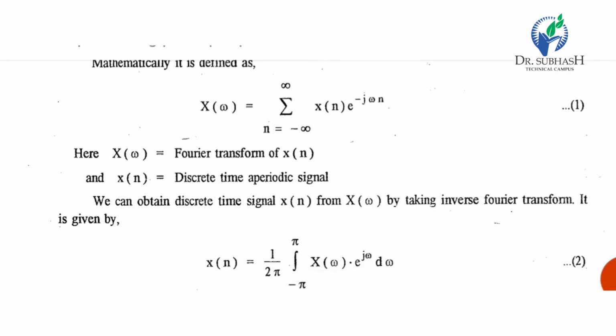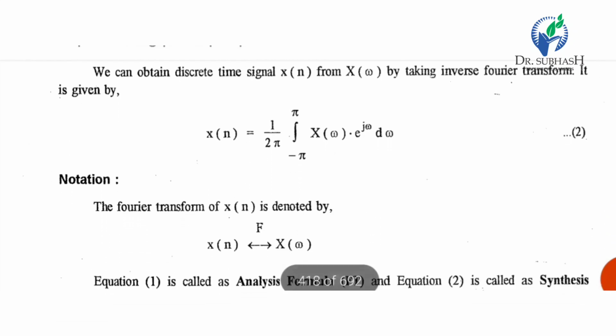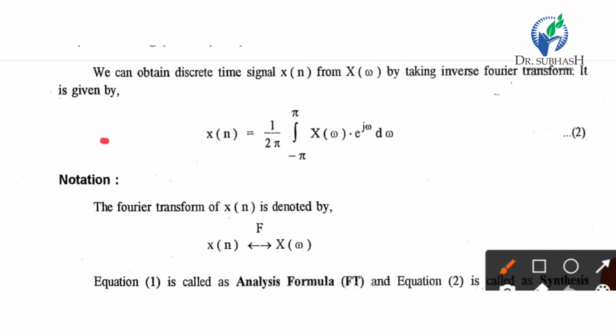We can obtain the discrete time signal x of n from X of omega by taking the inverse Fourier transform. It is given by x of n equal to 1 upon 2 pi integration minus pi to plus pi X of omega e raised to j omega d omega.